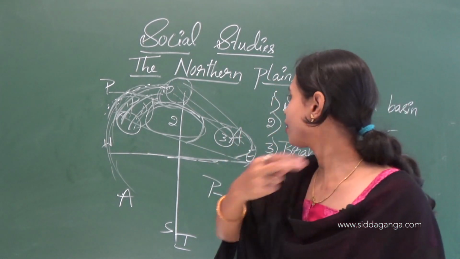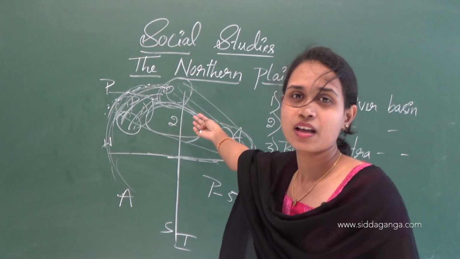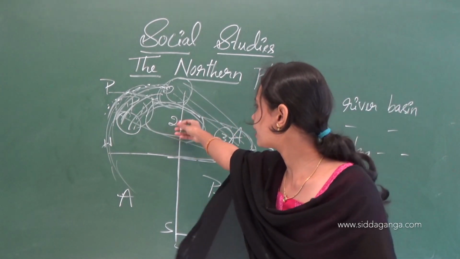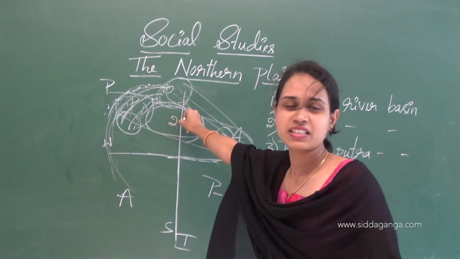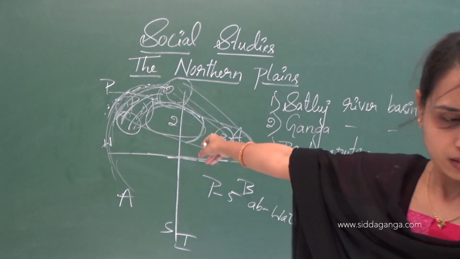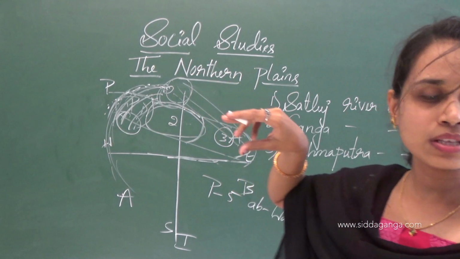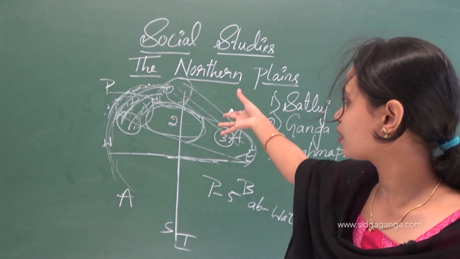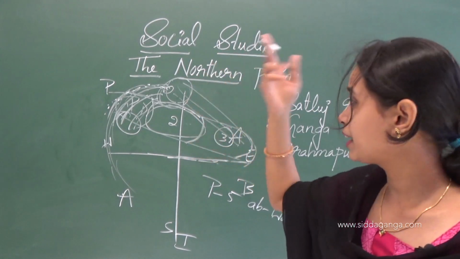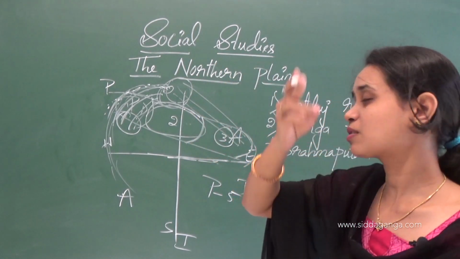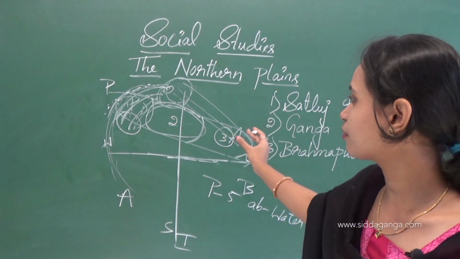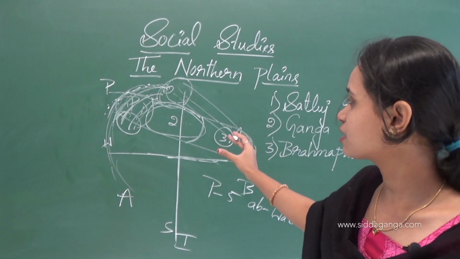From glaciers in the Himalaya, already I told you, glaciers melt in summer and flow as water. It flows at high speed from the mountain slopes. This Ganga river flows at very high speed.